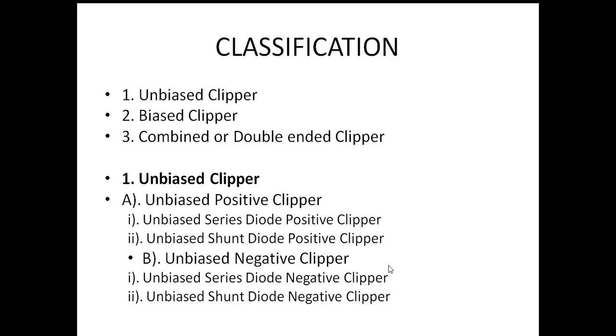Basically, three types of clippers are there: first, the unbiased clipper; second, the biased clipper; and third, the combined or double-ended clipper. Unbiased, as the name itself says, means without giving an external voltage. Biased clipper means a clipper circuit plus an external voltage. Combined or double-ended clipper is a combination of these two.